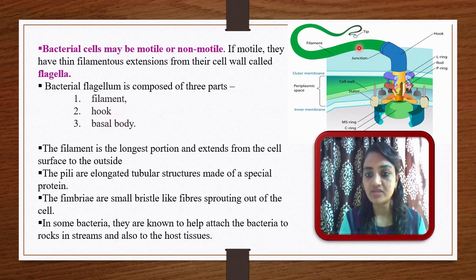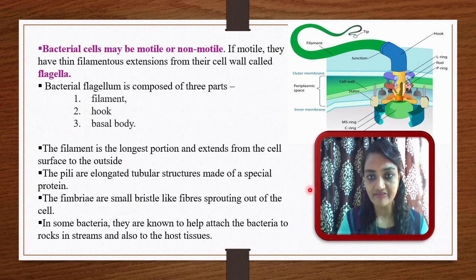Here you can see the first part is a filament, then a hook and the basal body. In the diagram, this greenish tail-like structure is the filament. Then this bluish color is the hook region. And then all the parts, that is the L ring, P ring and so on, are called the basal body. So the flagellum is made up of three parts: filament, hook and basal body. The filament is the longest portion and extends from the cell surface to the outside.